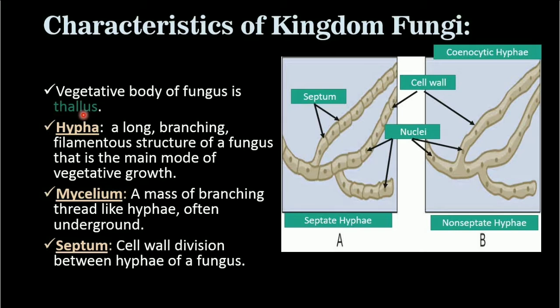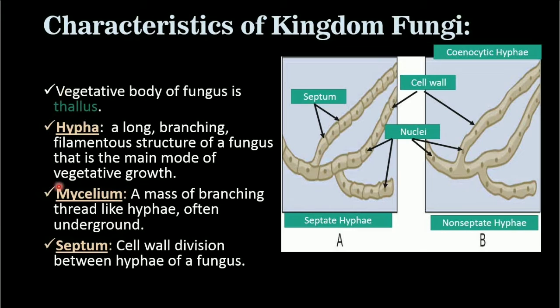They do not have a body differentiated into leaves, stems and roots. This type of filamentous body of fungi is known as a hypha, a long branching filamentous structure of a fungus that is the main mode of vegetative growth. Only a single hair-like filamentous projection is known as a hypha. When there are many, a cluster or group of these hyphae, it is known as mycelium.